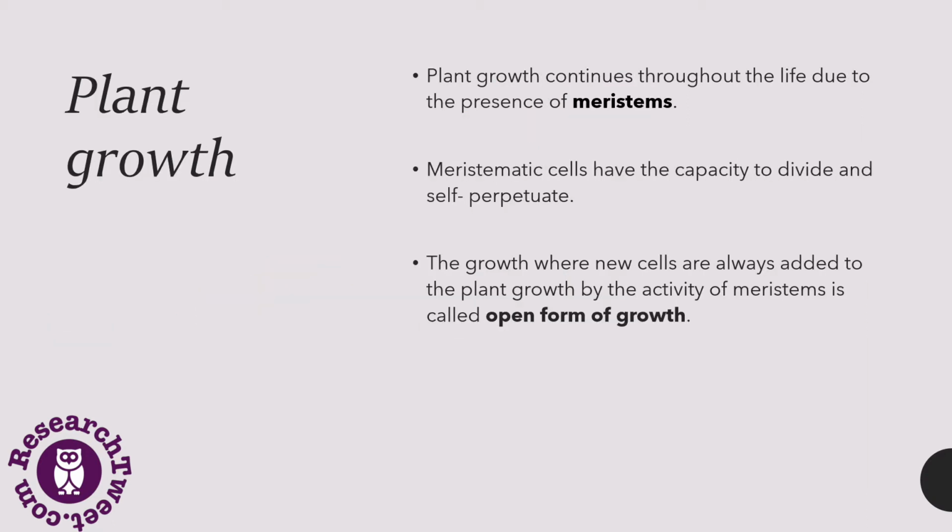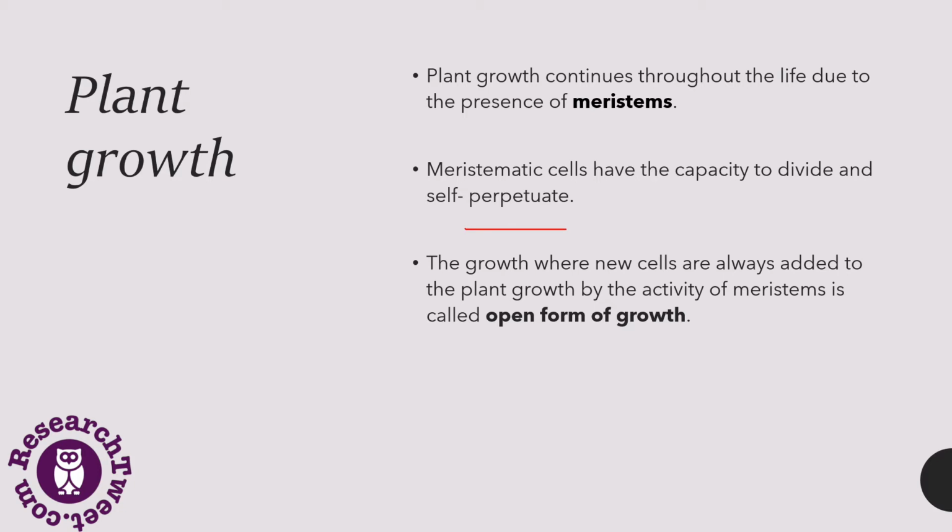Then plant growth. Plant growth basically continues throughout life due to the presence of the meristem. The roots and the stem grow in length because of the meristem, which adds tissue behind it that constantly leads to growth into the ground or into the air. Meristems have the capacity to divide and self-perpetuate.